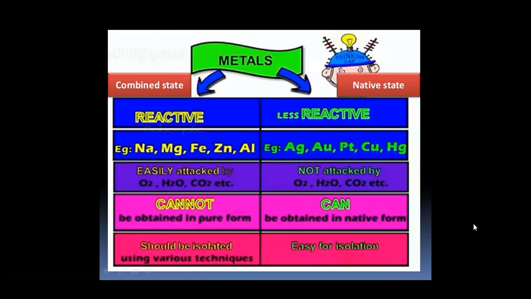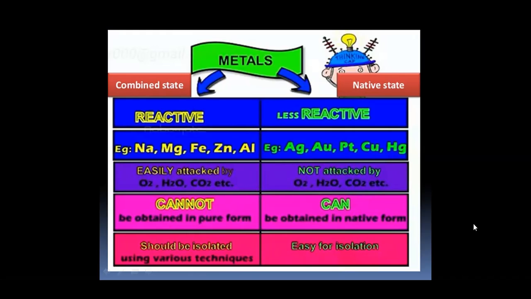And these combined state metals are easily attacked by natural substances such as oxygen, water molecule, and carbon dioxide. The metals of combined states cannot be obtained in pure forms, and they should be isolated using various techniques.